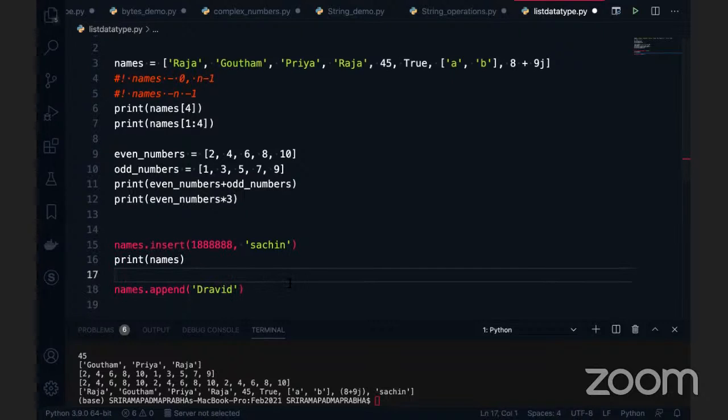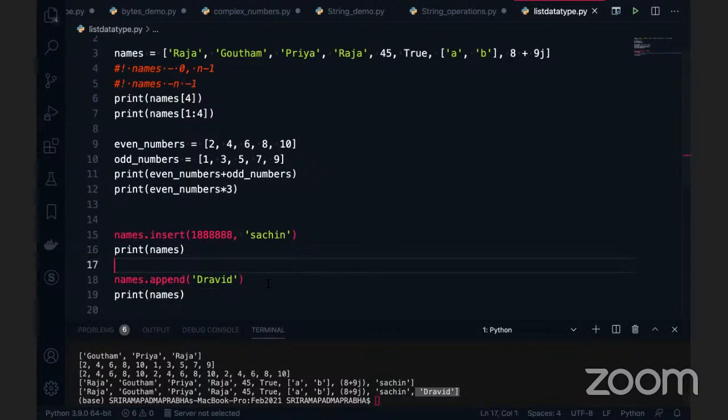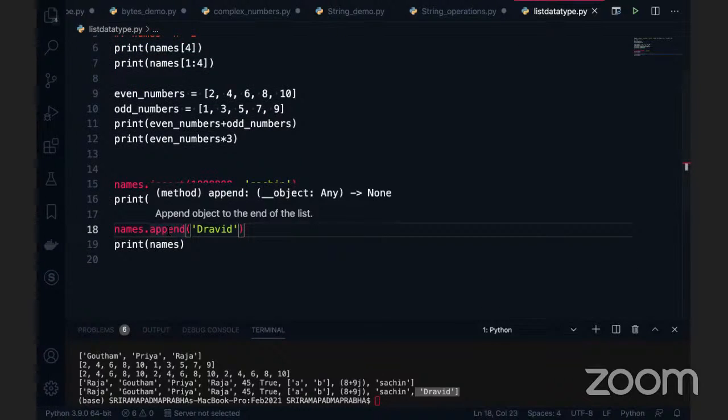Yes. Okay. Now I want to print these names. Where will it be added, either at the last or in the middle of the list? It will add at the last. So append is the last position. By default, it will add the given element at the last. But insert is based on the index. Append, by default, adds at the last. Just remember here, you can look at the syntax of this.